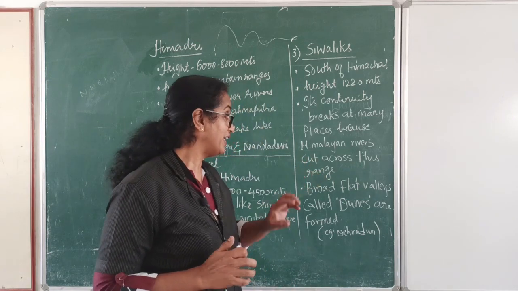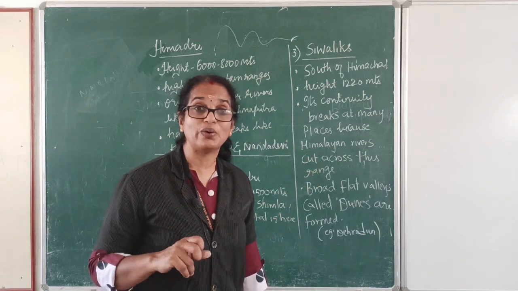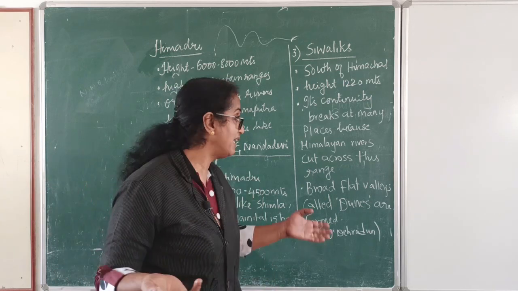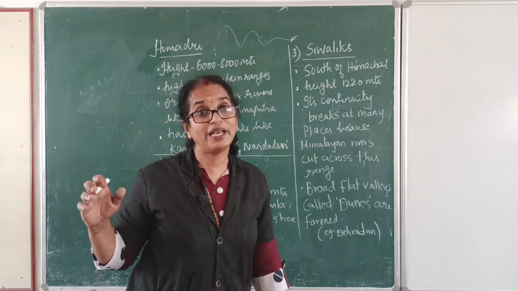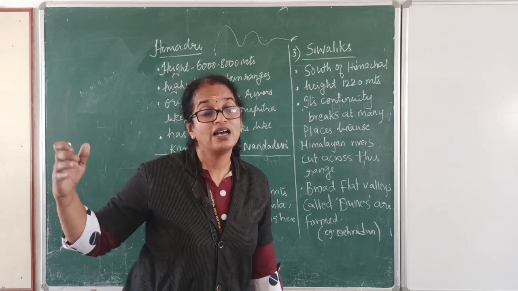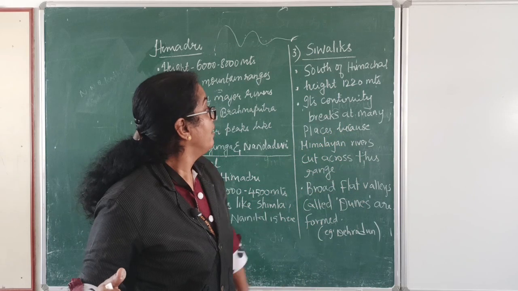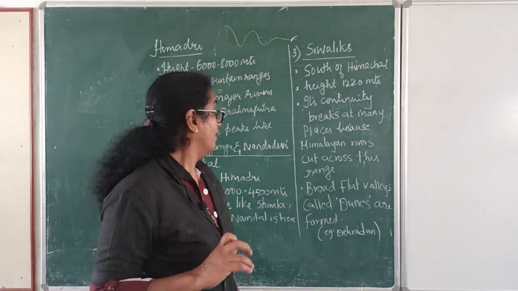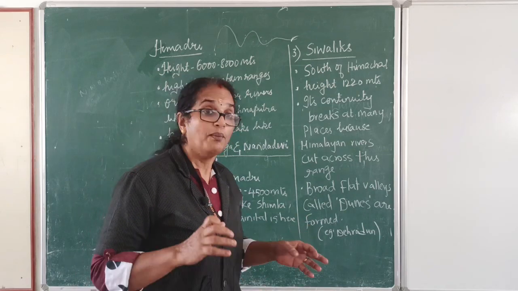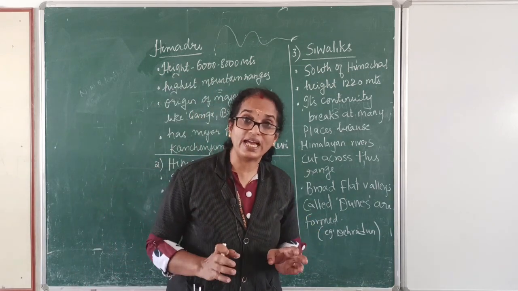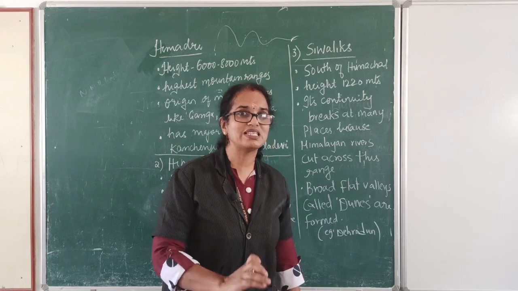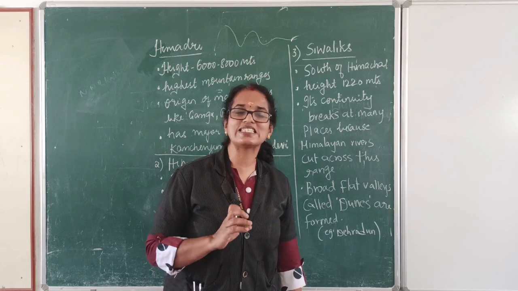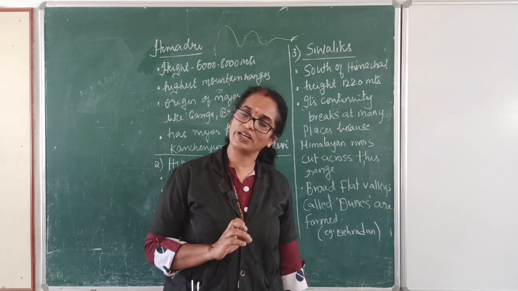Once a board exam asked, why does the continuity of Shivalik break? So the answer is very clear. The continuity of Shivalik breaks because Himalayan rivers are cutting across these ranges. And broad flat valleys called dunes are formed here in this Shivalik. And the best example is Dehradun. Got it, my dear children?